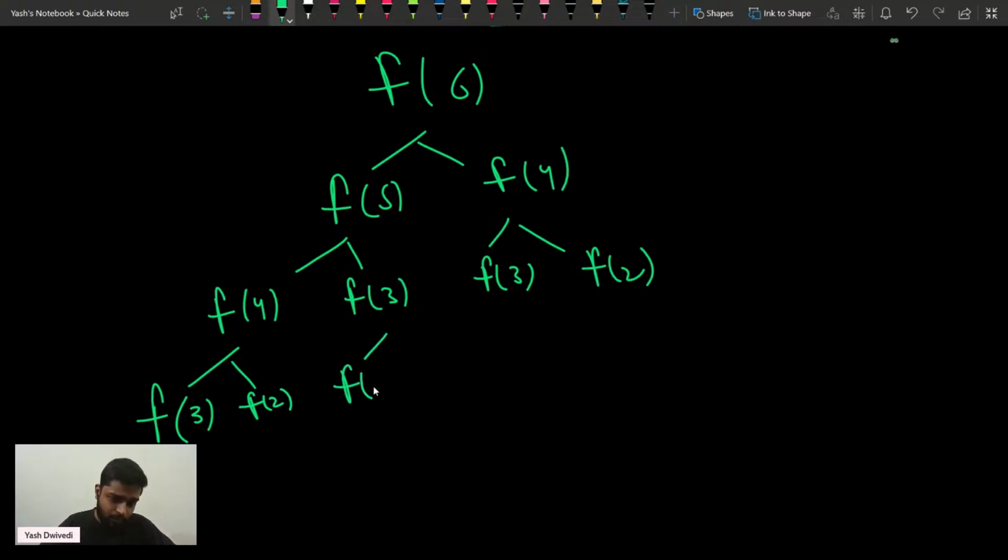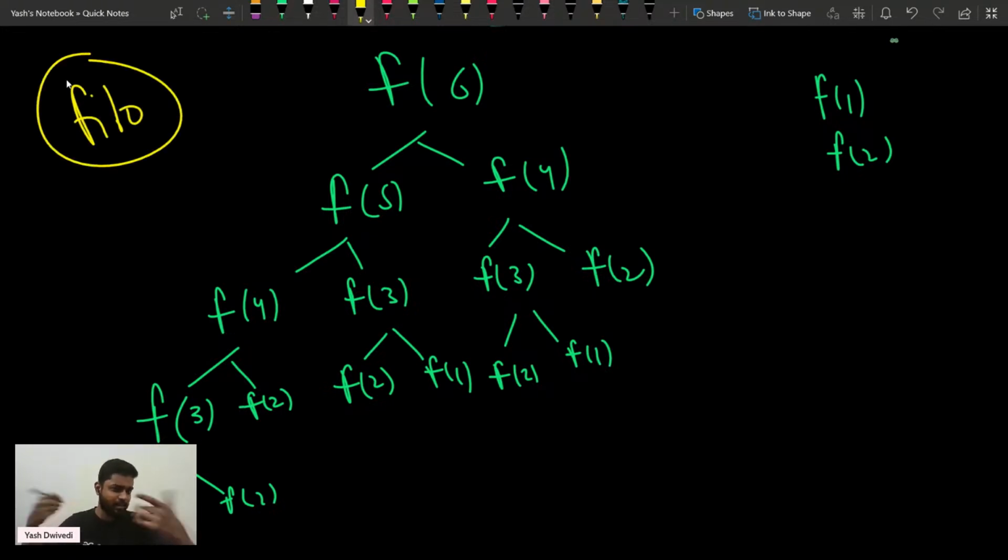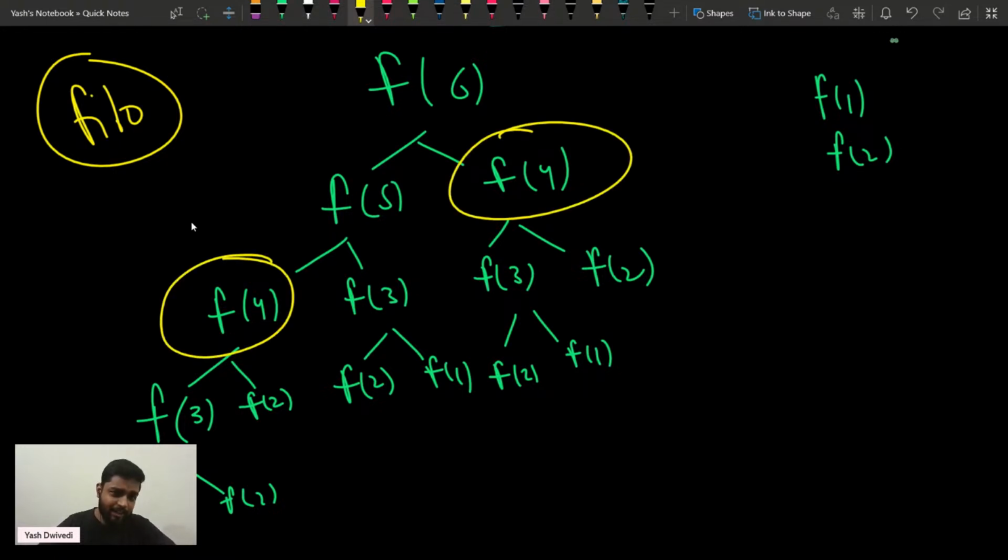For the 3rd, I'll call for the 2nd and the 1st. For the 3rd again, I'll call for the 2nd and the 1st. And this is the base case. Suppose f of 1 is the base case and f of 2 is the base case here. So here I'll call for f of 1 and f of 2. Can you see how much repeated work I have done in this case? This is the Fibonacci example. Then I'll give you another perspective. Can I say that f of 4 is already calculated here? Yes, f of 4 is already calculated here. So if f of 4 is already calculated, suppose, right?